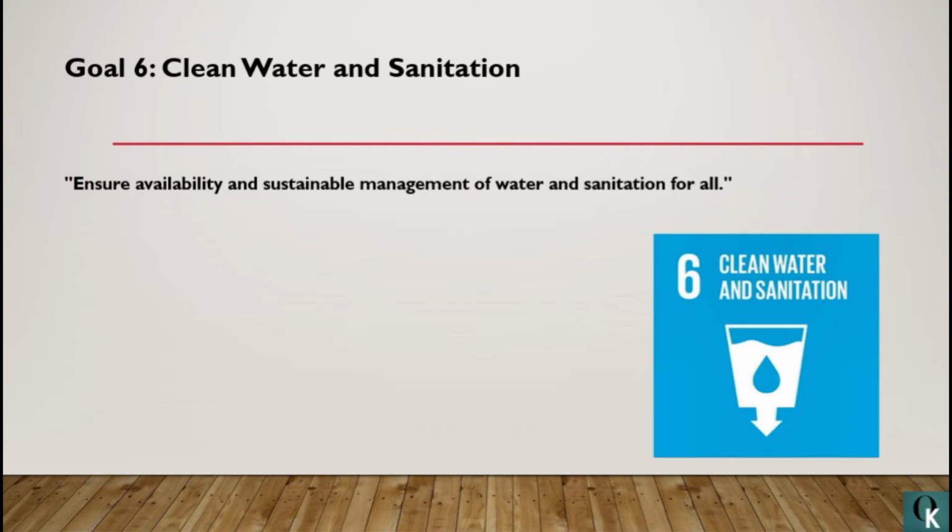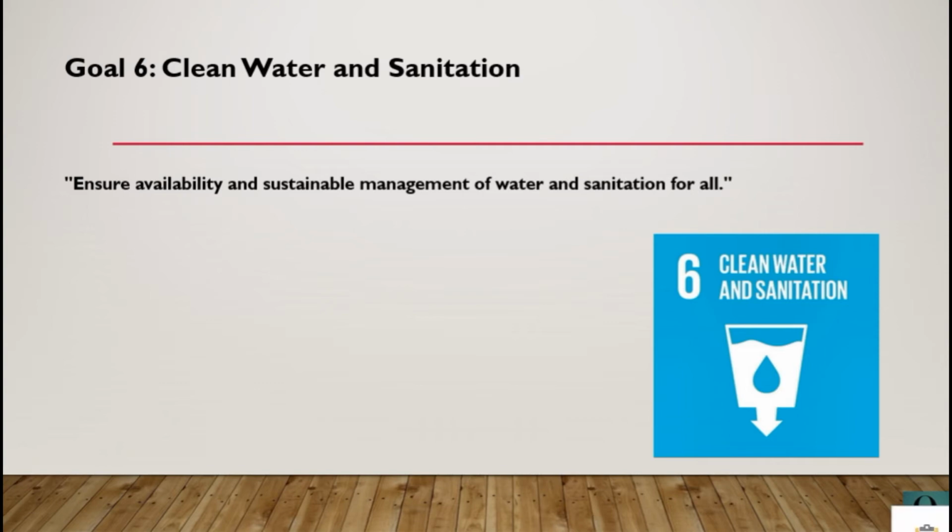Basic hygiene is very important. Open defecation and various other practices, which unfortunately are still a part of our world, should be eradicated as soon as possible. The tagline is ensure availability and sustainable management of water and sanitation for all. We are just briefly discussing the sustainable development goals. The main objective of this series is to enlighten you about them rather than to discuss them in detail.